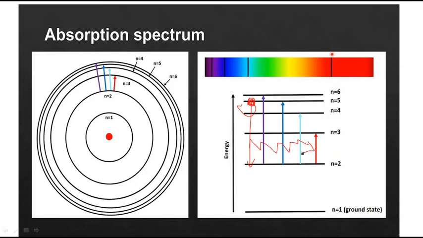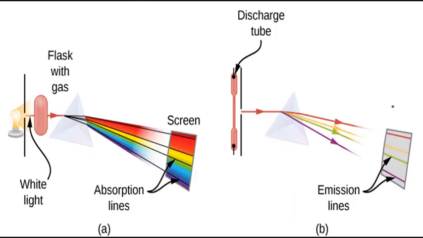Okay, so if this emitted radiation falls in the red region, if it corresponds to the red wavelength, you will see a red emission line in the spectrum. And if the emitted radiation corresponds to blue, you will see a blue line in the emission spectrum. Got it? So hot gas particles